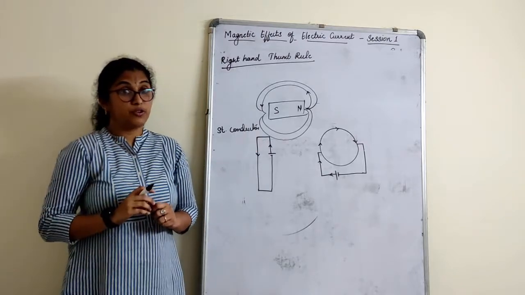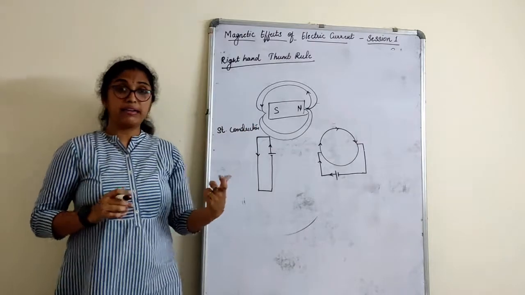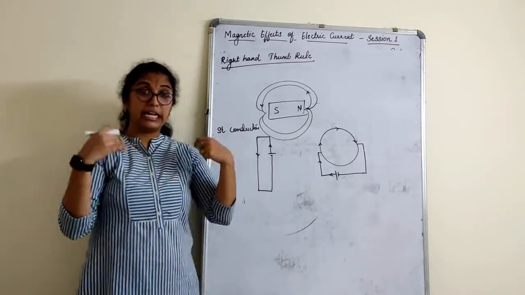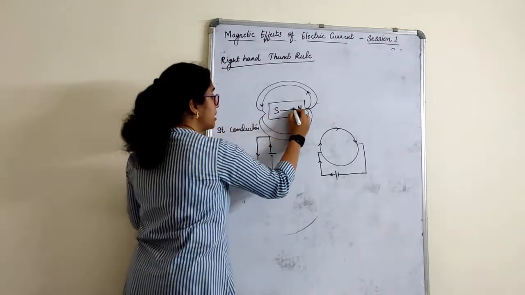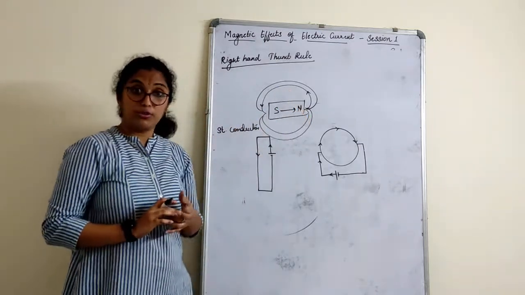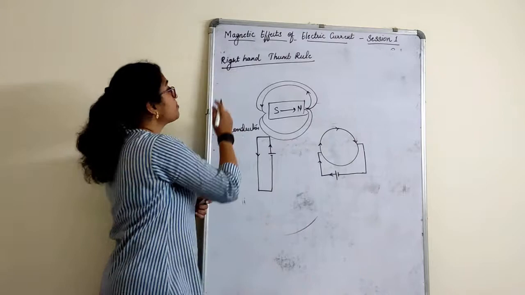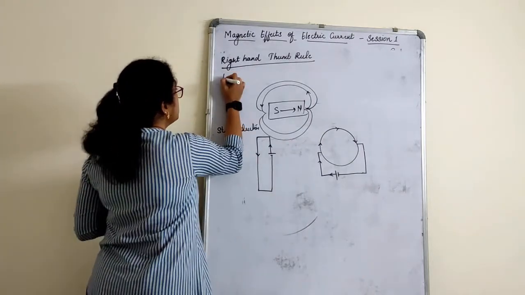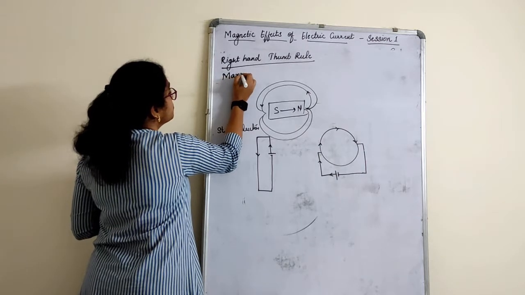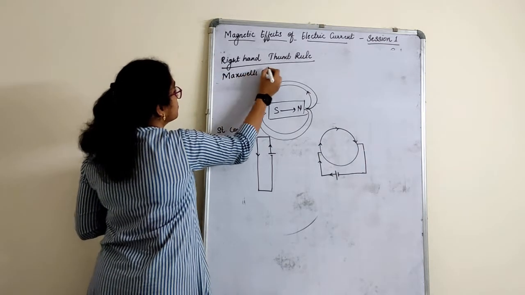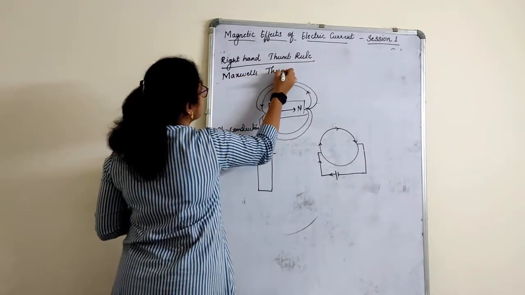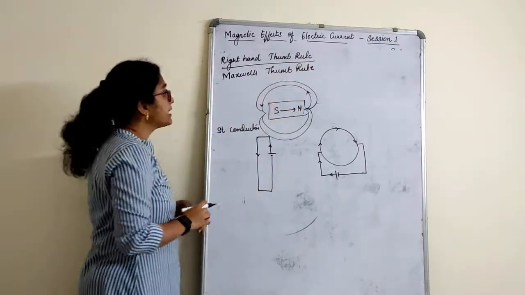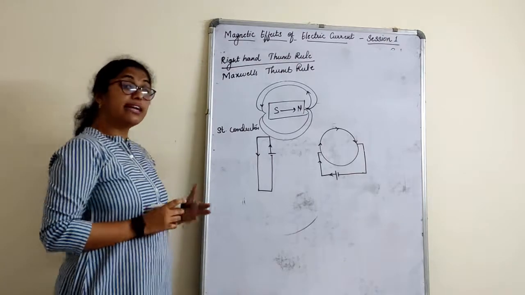That creates a confusion, because I have a bar magnet. I know it is starting from north and ending at south outside, and inside it is starting from south and going to north, right? So there came the right hand thumb rule, which we also call Maxwell's thumb rule. Now what is this thumb rule? Maxwell's thumb rule is nothing but again the right hand thumb rule.